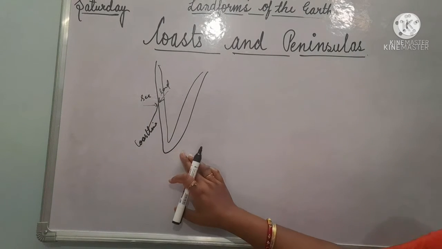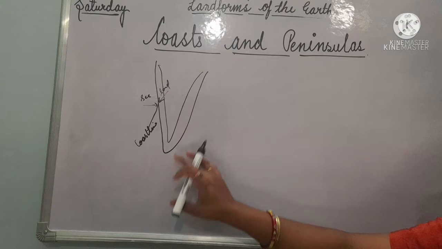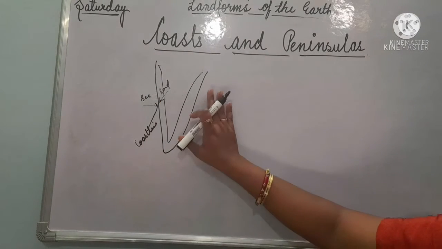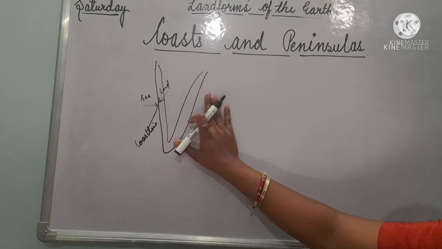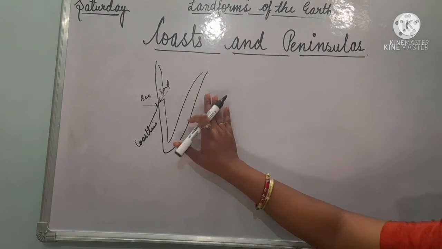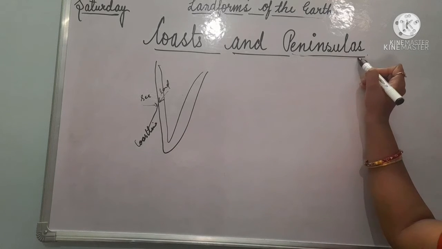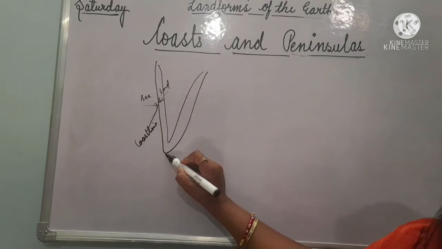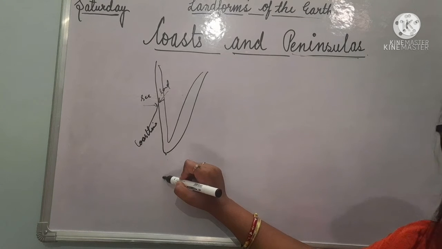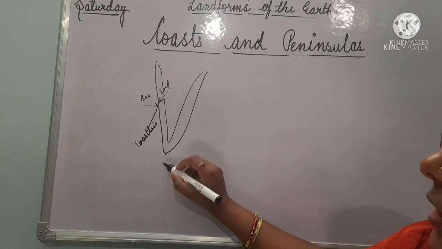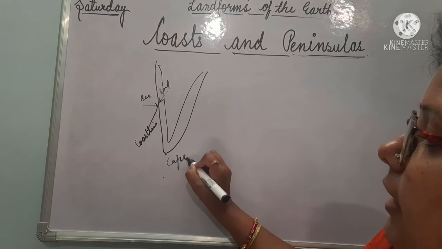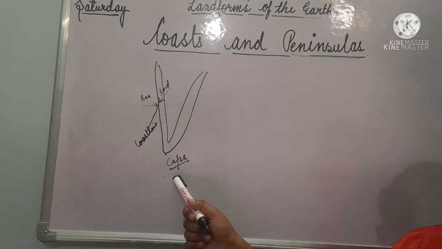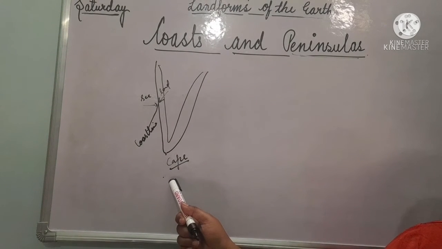Now the peninsula. When a landmass is surrounded by water bodies on three sides, we call it a peninsula. And the tip which touches the sea is known as a cape. Kanyakumari is an example of a cape.